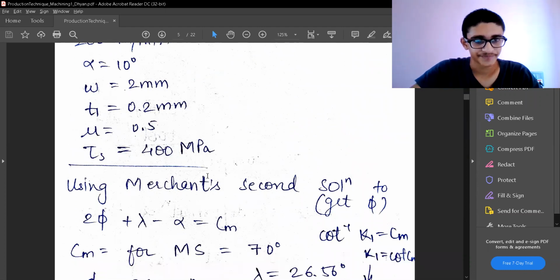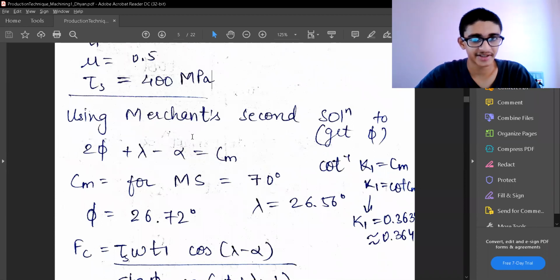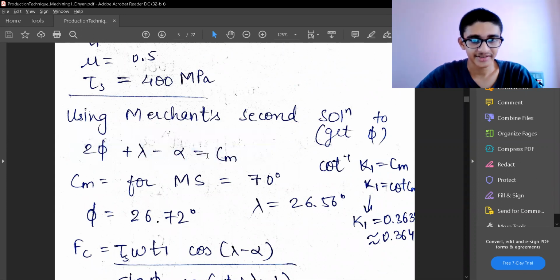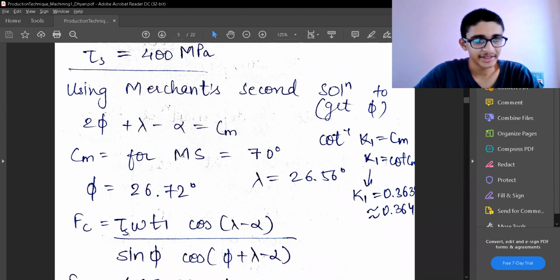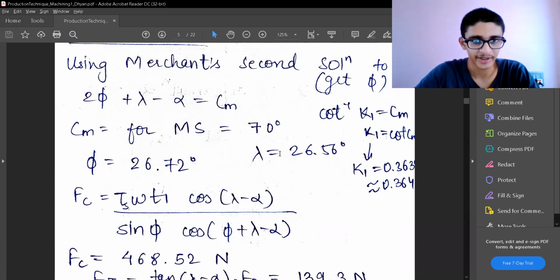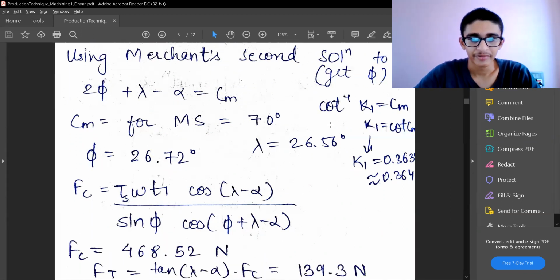So let's use first the Merchant second solution to get the value of phi. So this was the Merchant second solution: 2 phi plus lambda minus alpha is equal to some constant Cm, which was dependent on material properties. And the Cm value for mild steel is given as 70 degrees. This will be given to you in some form of table or in the question. So you do not need to remember these values of Cm. They are constants for the material.